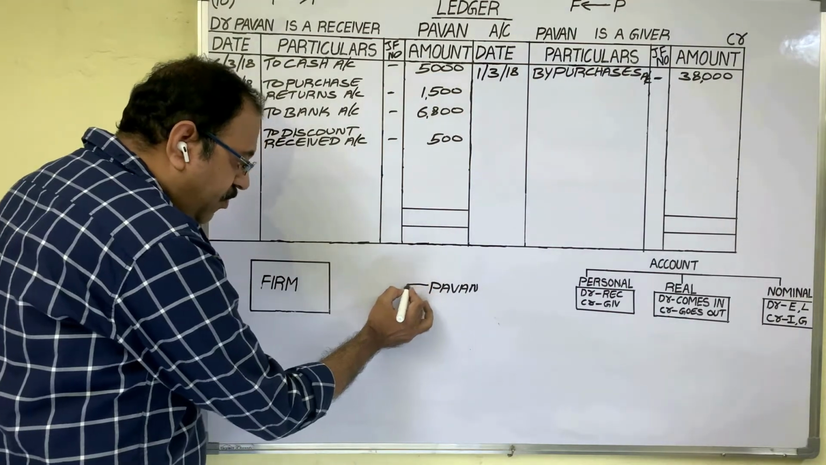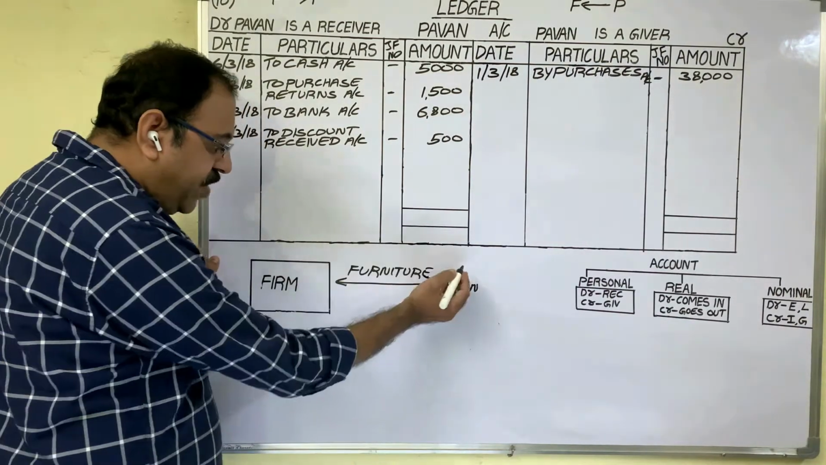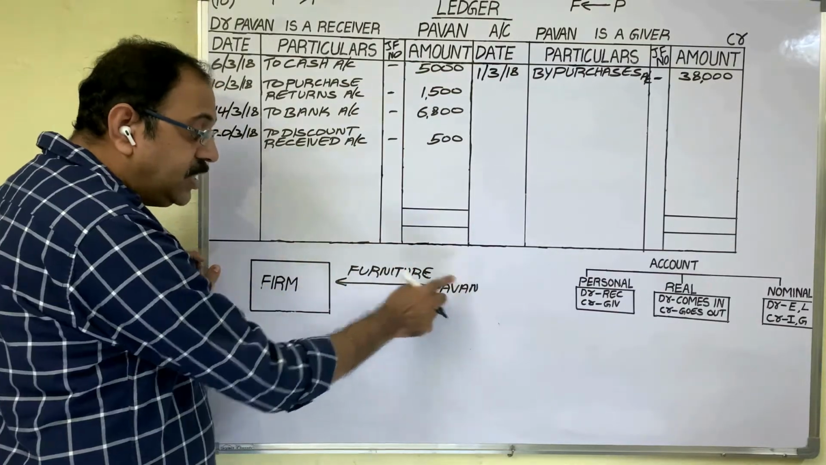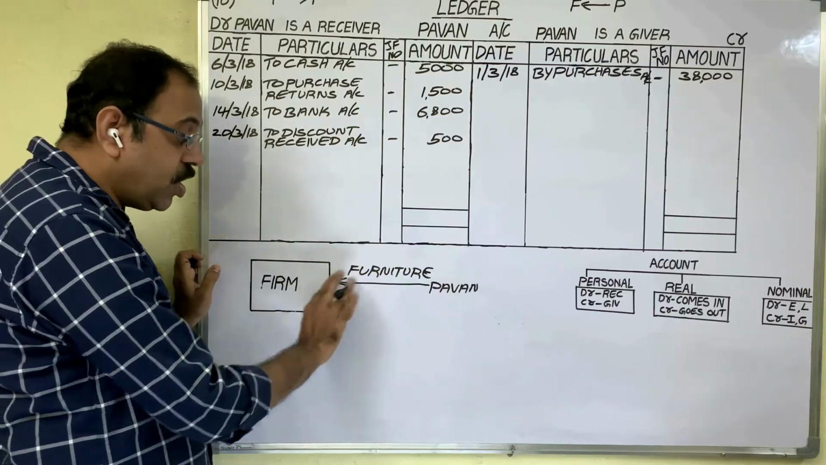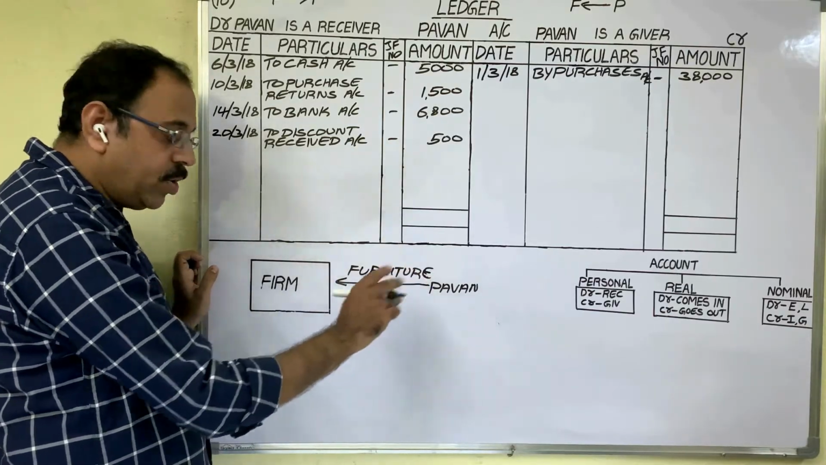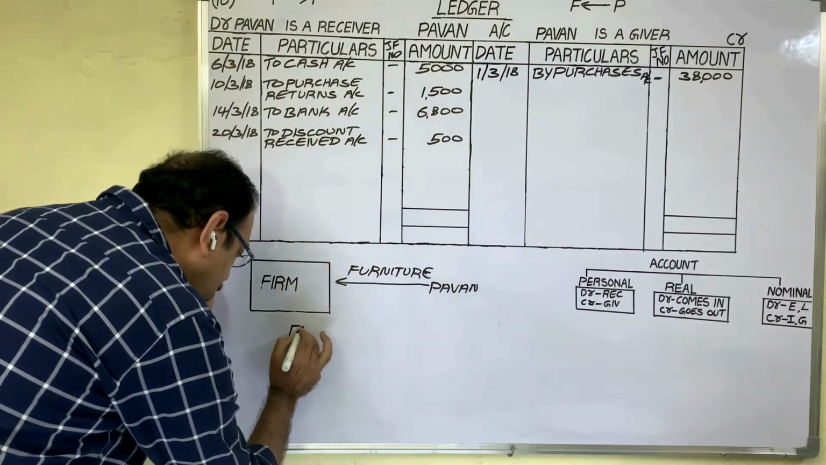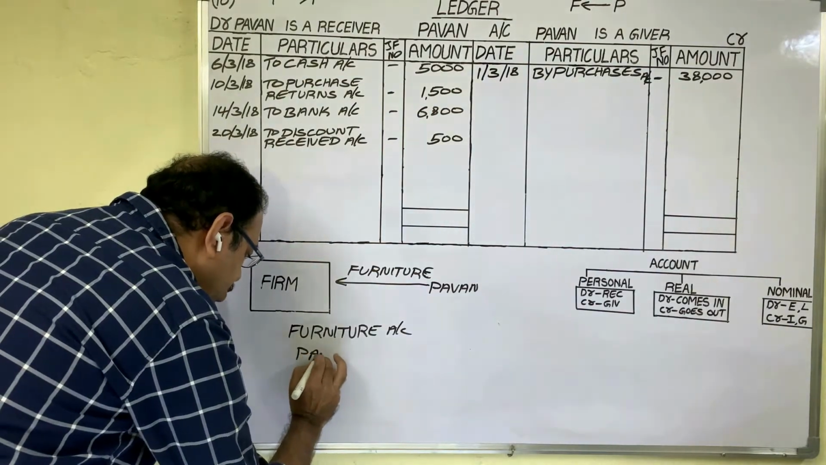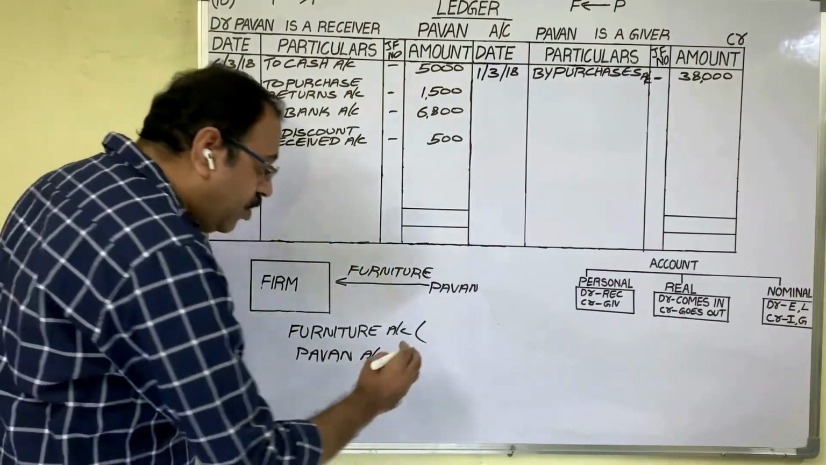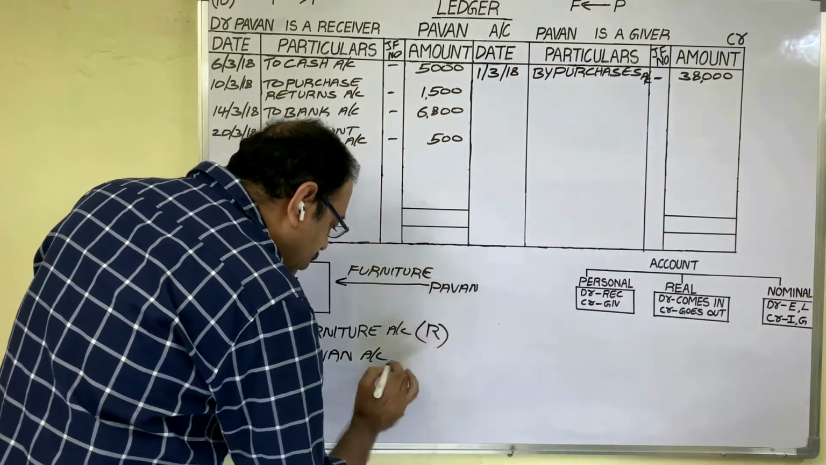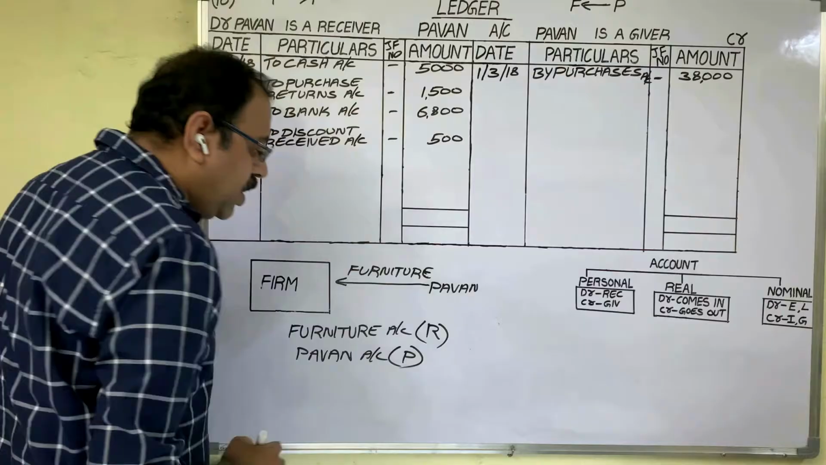28th date, furniture purchased from Pawan. From Pawan, we purchase furniture. Furniture is coming to us. As the seller's name is given, this is a credit purchase. Cash is not going from us. The two accounts are furniture account and Pawan account. Furniture is an asset, therefore furniture account is a real account. Pawan account is a personal account.